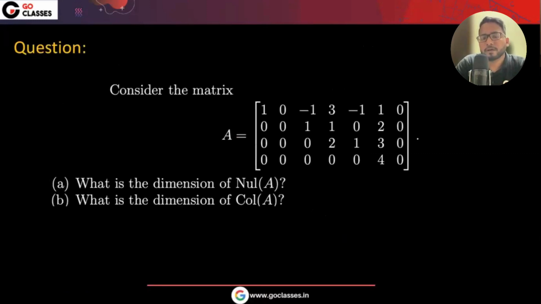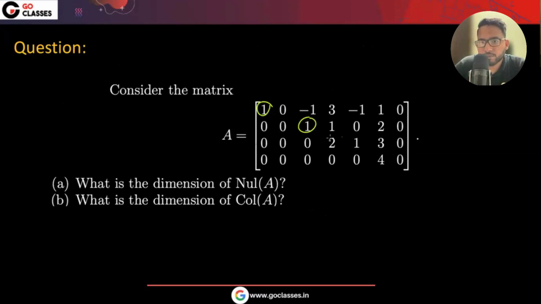Now tell me the dimension of the null space here and the dimension of the column space here. Do you want to solve this question? Is this in the equivalent form?